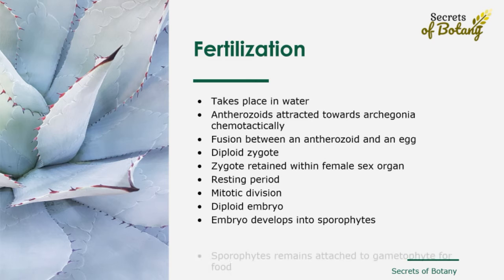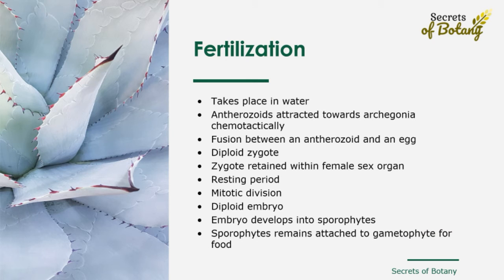The embryo ultimately develops into a sporophyte, which is also diploid. The entire development of the sporophyte thus takes place within the gametophyte of the plant body. Even when the sporophyte is fully developed, it remains attached to the gametophyte for nourishment and protection, because it does not contain chloroplasts and is unable to perform photosynthesis.